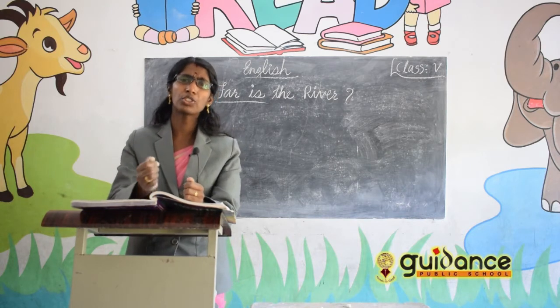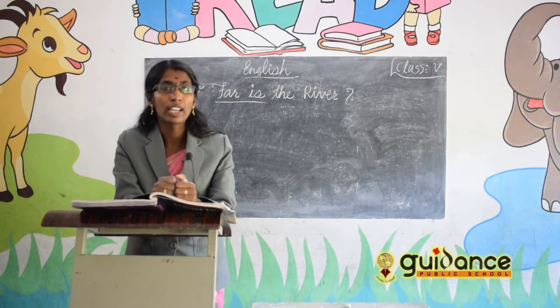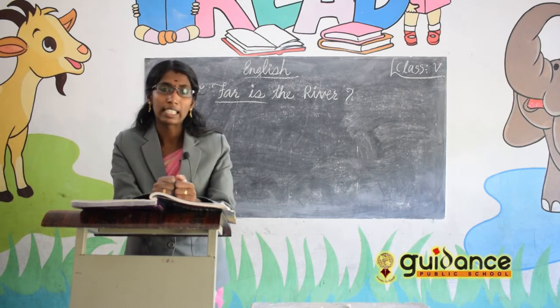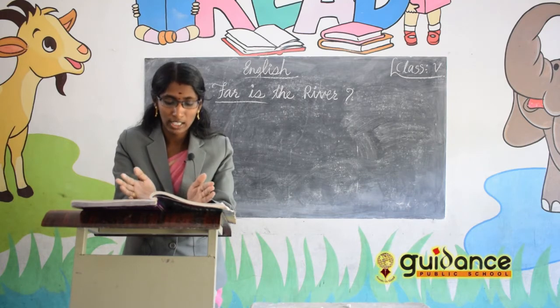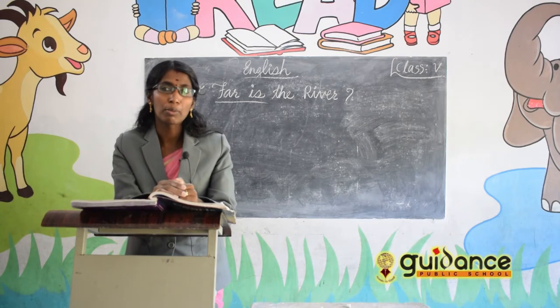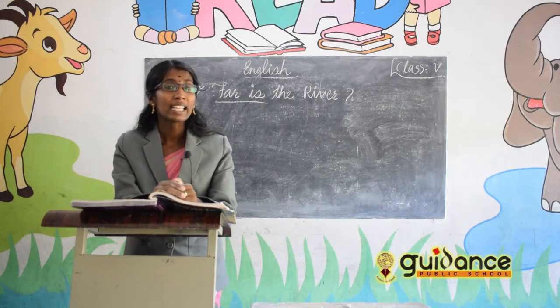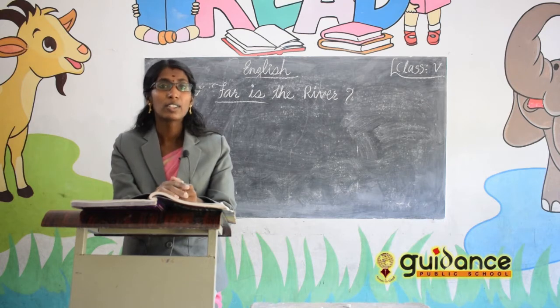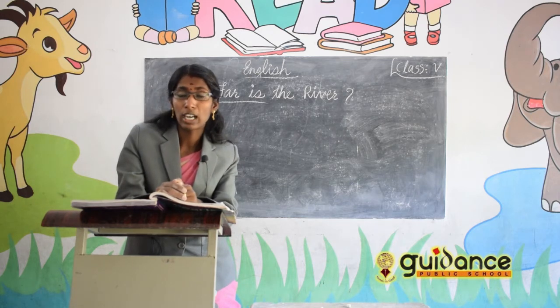Then the way to the river. How does it look? Yes, the way to the river is very slippery, where stones are there, and the boy slipped once or twice and fell down, but he didn't go back. He started walking again from where he fell down. He didn't come back to the home.